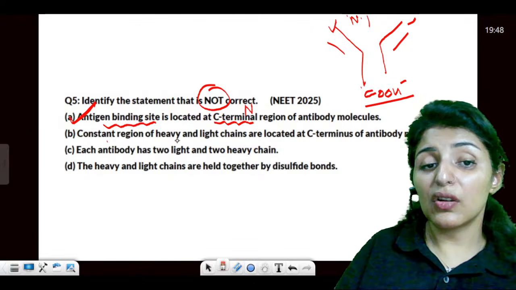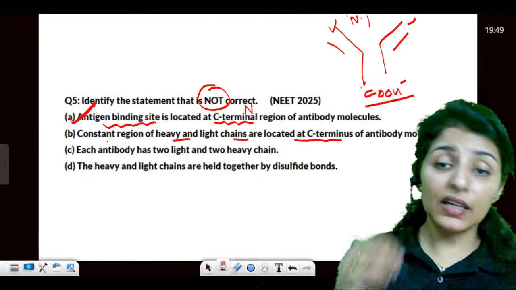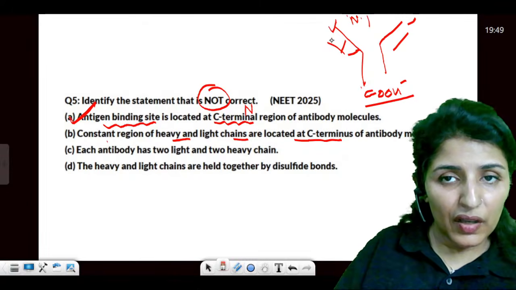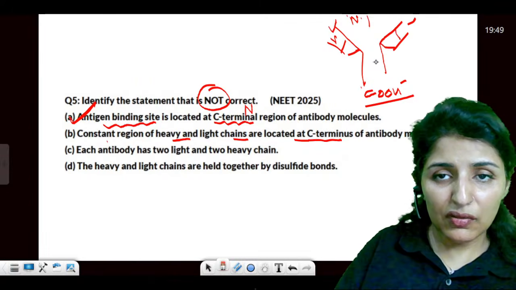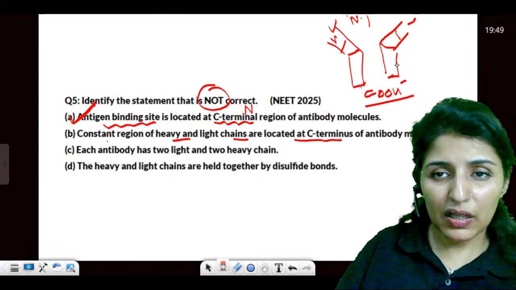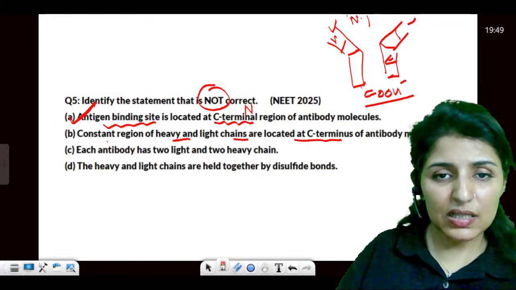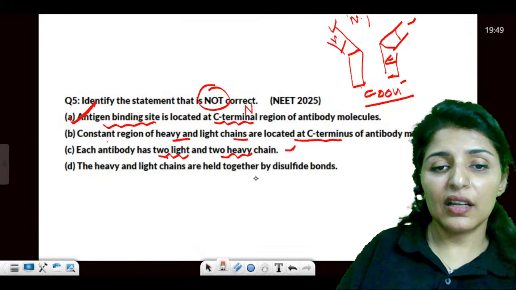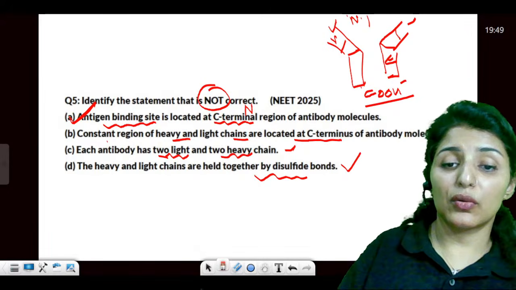Constant region of heavy and light chains are located at C terminal of the antibody molecule, which is right. So variable is towards the N and rest of them are towards the C terminal. Each has two light, two heavy chains, true. And then they are connected through disulfide bonds, all true.